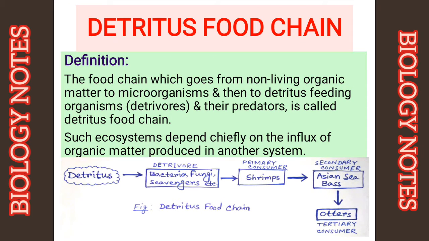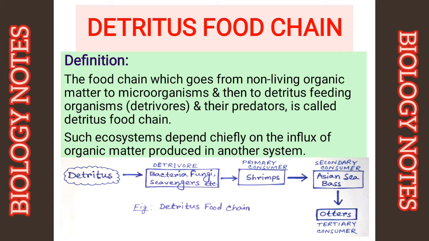Definition of detritus food chain. The food chain which goes from non-living organic matter to microorganisms and then to detritus feeding organisms and their predators is called detritus food chain. Such ecosystem depends chiefly on the influx of organic matter produced in another system.